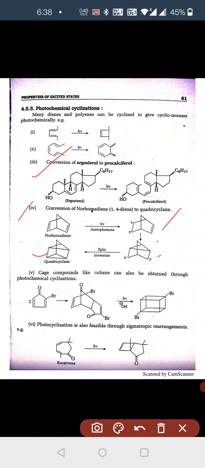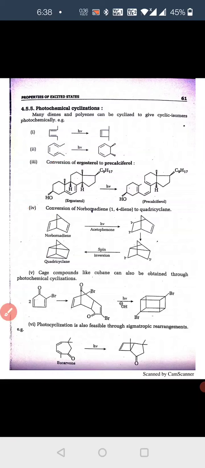Cage compounds like cubane can also be obtained through photochemical cyclization. That is, bromocyclopentanone reacts with this compound to form this compound. This is the cyclization. These are all types of photochemical reactions.